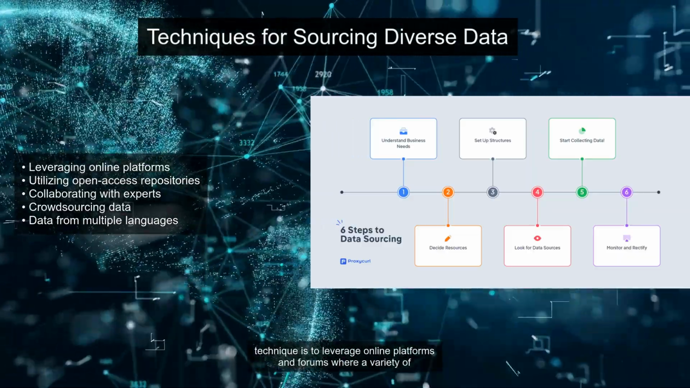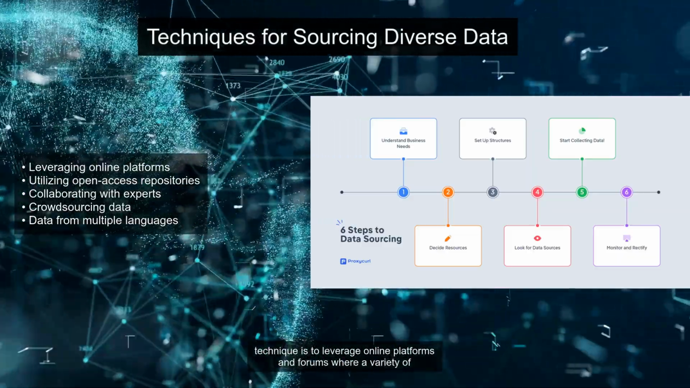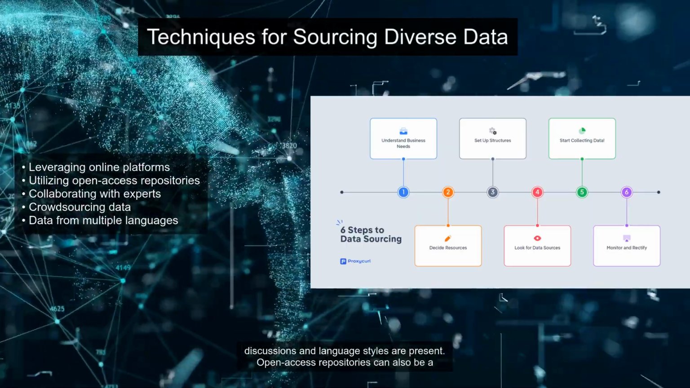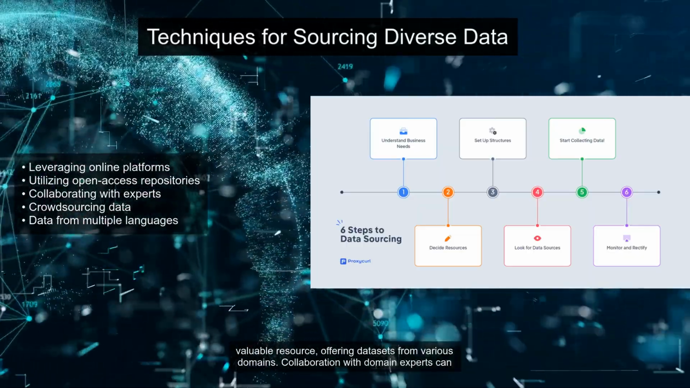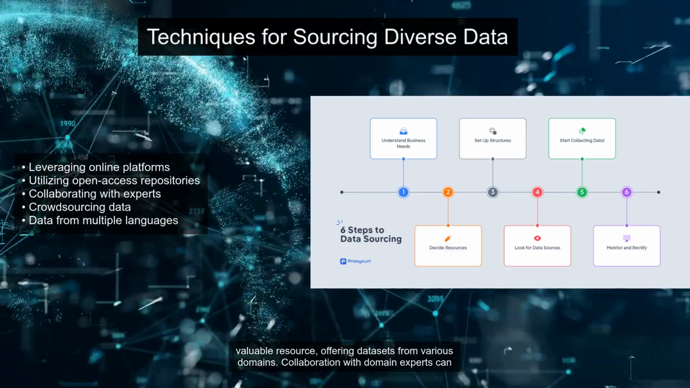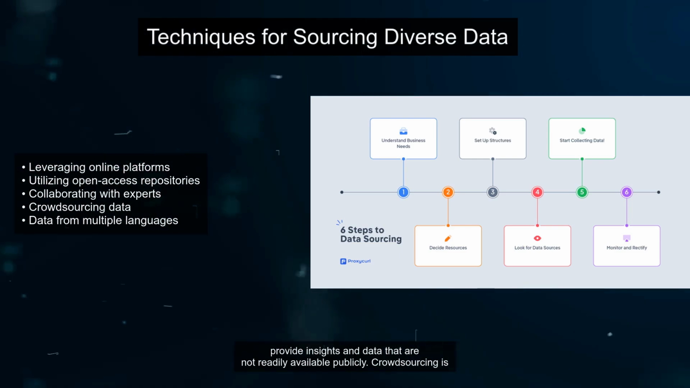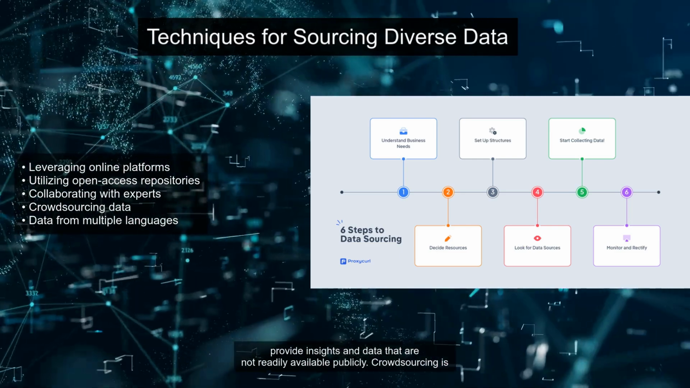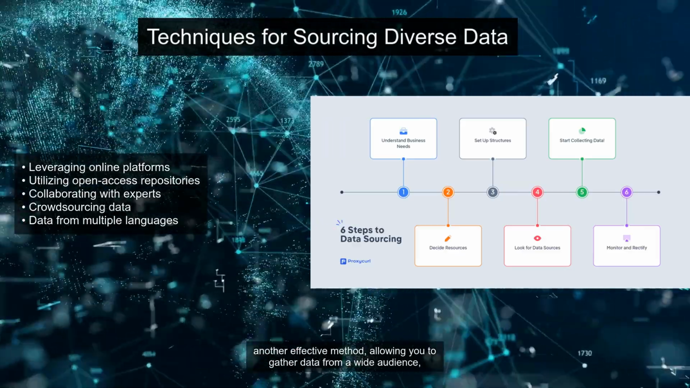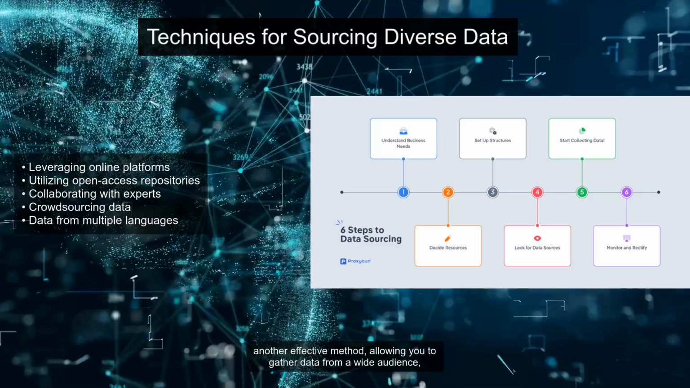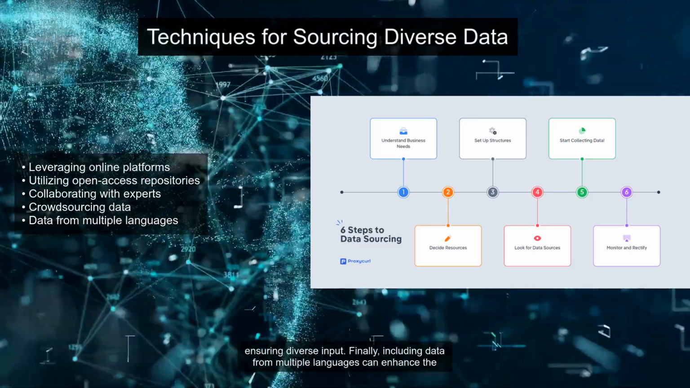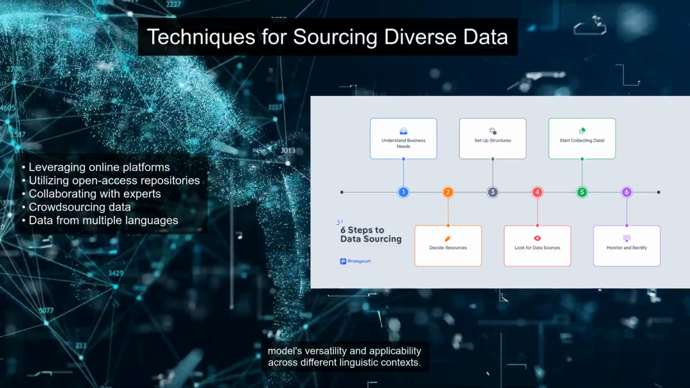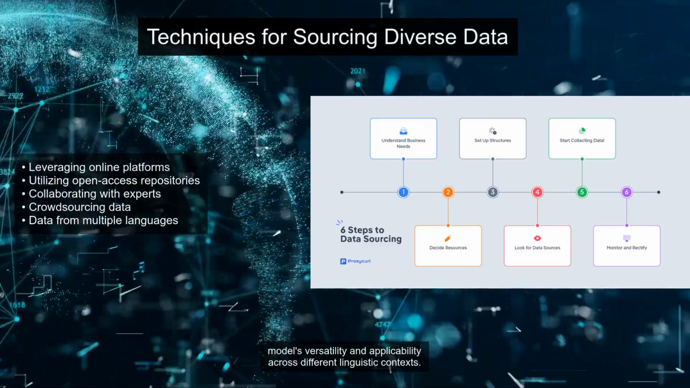Sourcing diverse data is essential for building a robust language model. One technique is to leverage online platforms and forums where a variety of discussions and language styles are present. Open access repositories can also be a valuable resource, offering datasets from various domains. Collaboration with domain experts can provide insights and data that are not readily available publicly. Crowdsourcing is another effective method, allowing you to gather data from a wide audience, ensuring diverse input. Finally, including data from multiple languages can enhance the model's versatility and applicability across different linguistic contexts.